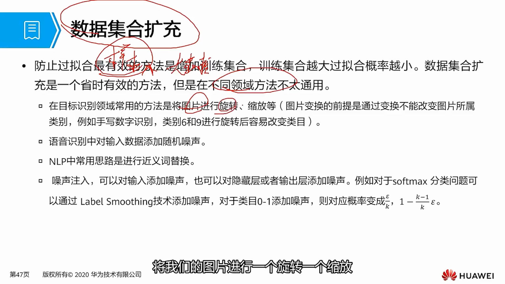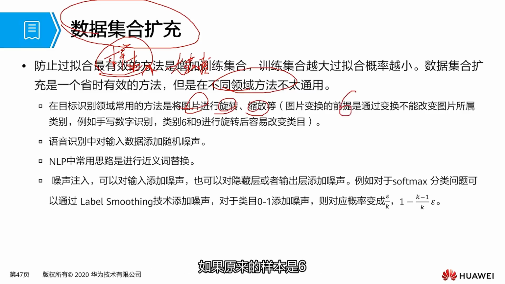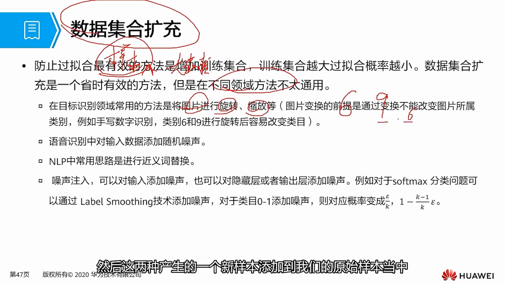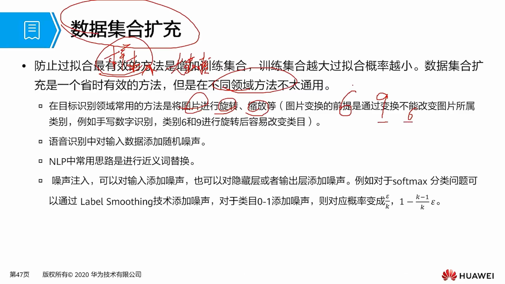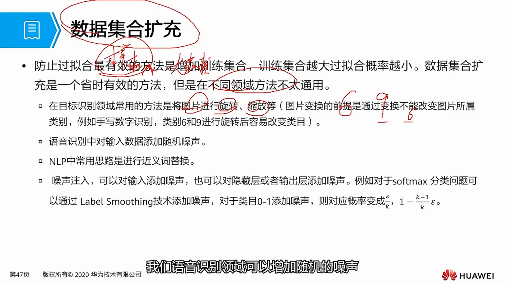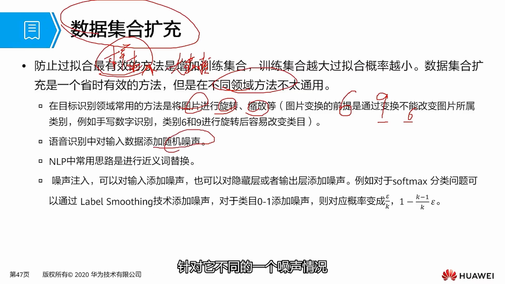Rotate and scale our samples. For example, in our handwriting recognition, if the original sample is 6, we can rotate it to become 9, or shrink it to become a small 6. Then the new samples generated by these two are added to our original samples. In the field of speech recognition, we can introduce random noise to address different noise scenarios.